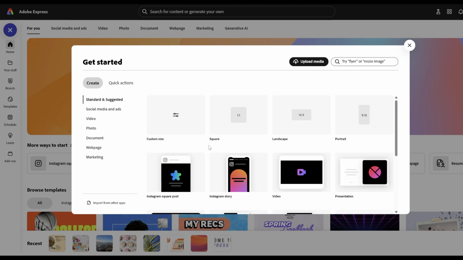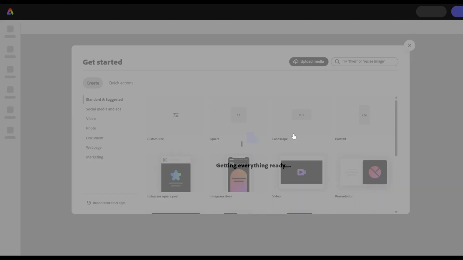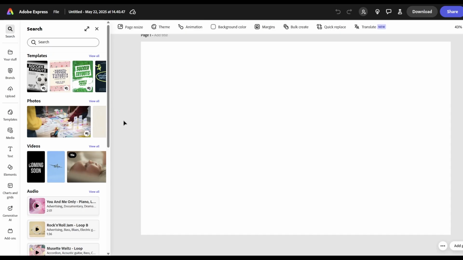So I do recommend going into your display settings and see which size they recommend, because you can always go to custom size and adjust it to the perfect resolution for your desktop display. So I'm gonna go ahead and do that, create a new file, and of course you're automatically brought up to this side where you can have templates, photos, videos, and audio.